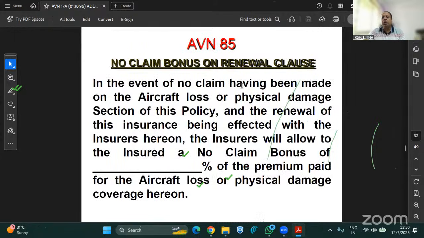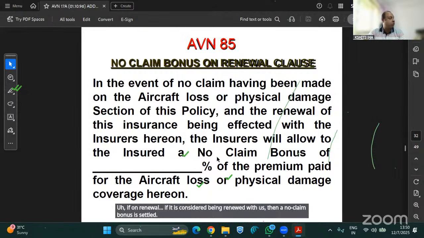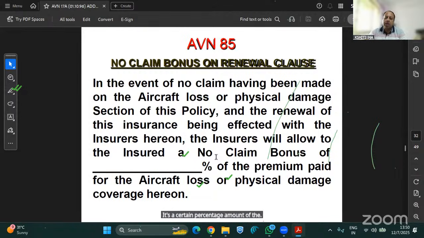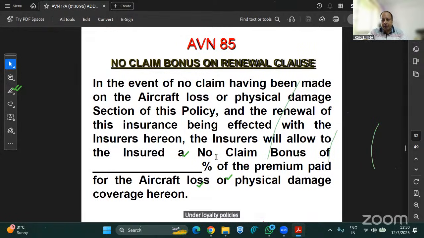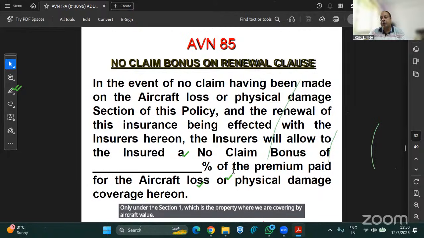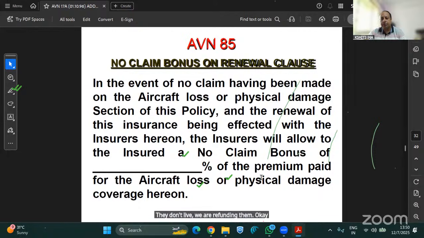No claim bonus on renewal, which is AVN 85, means if on renewal it is continuously being renewed with us, then no claim bonus is settled. It's a certain percentage amount of the aircraft loss or physical damage, and it is only applicable for aviation Section 1, which is loss or damage to the aircraft, and not to Section 2 and Section 3. Under the liability policy, we are not refunding any premium. Only under Section 1, which is the property where we are covering the aircraft hull value, there only we are refunding the no claim bonus.